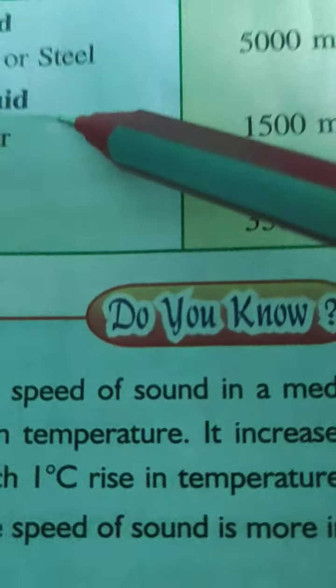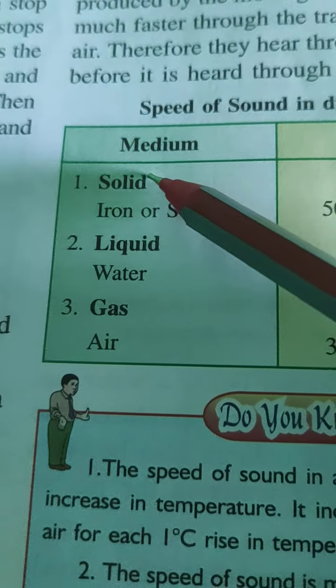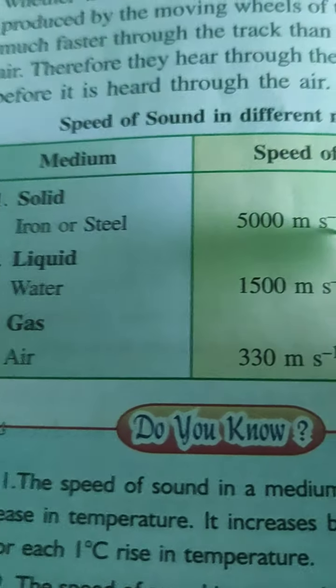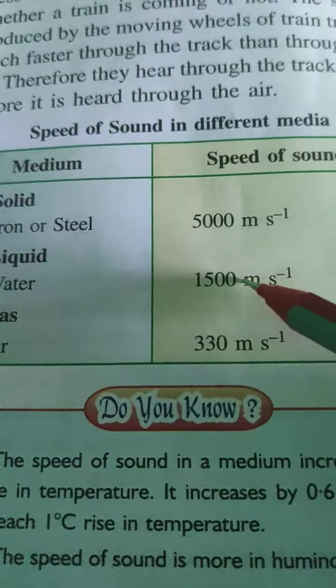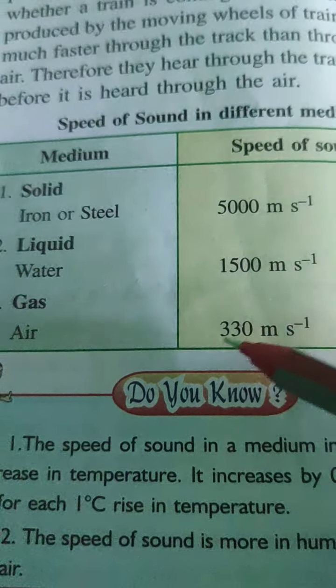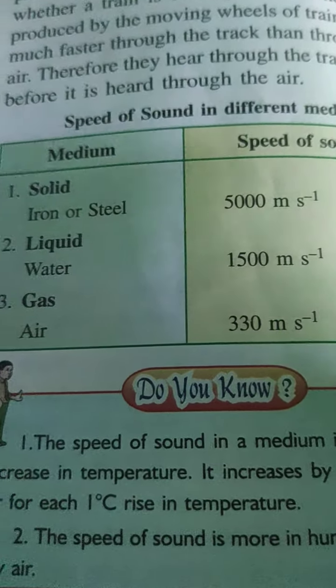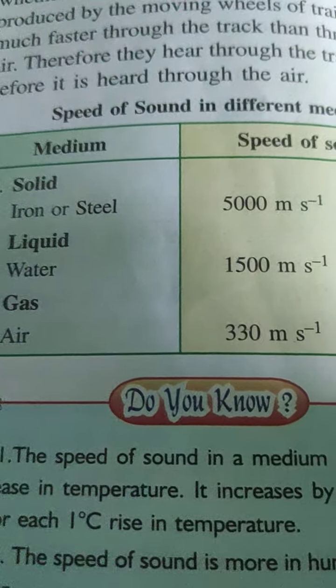These points need to be remembered. Speed of sound in different media. Medium is solid, iron or steel. Speed of sound is 5000 meter per second. In liquid, water, 1500 meter per second. Gas, air, 330 meter per second. So these are the different media, children.